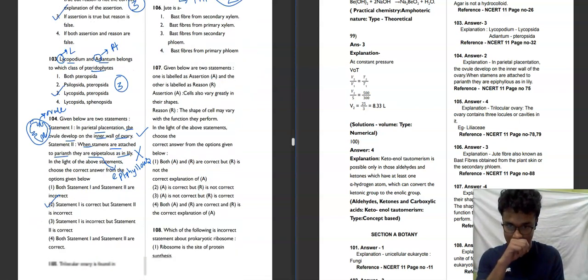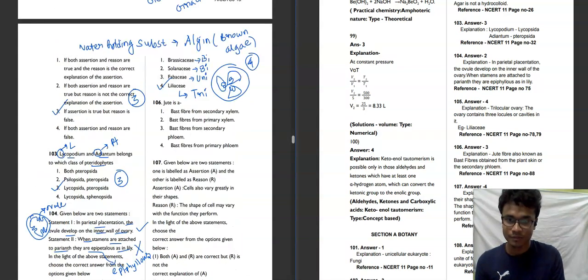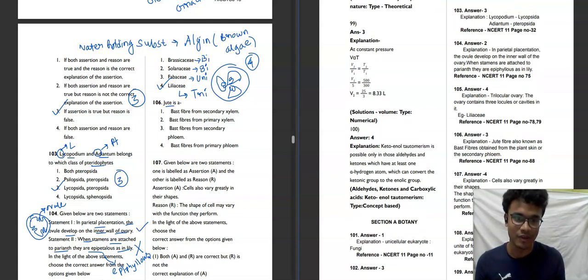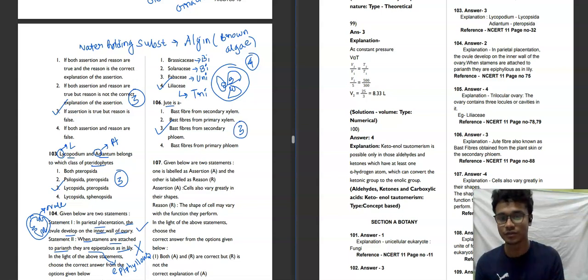Moving towards the next question. What is jute? Bast fiber from secondary xylem, bast fiber from primary xylem, bast fiber from secondary phloem, bast fiber from primary phloem. So jute fiber is also known as bast fiber obtained from the skin of the plant, the secondary phloem. So the third option will be our correct answer for this question.